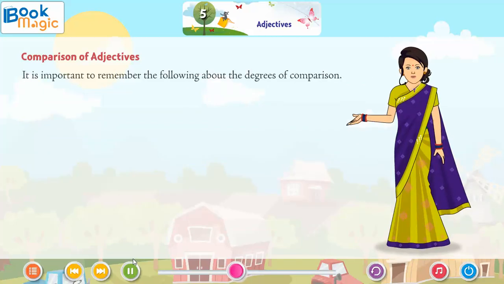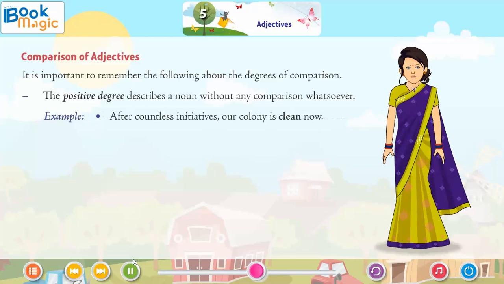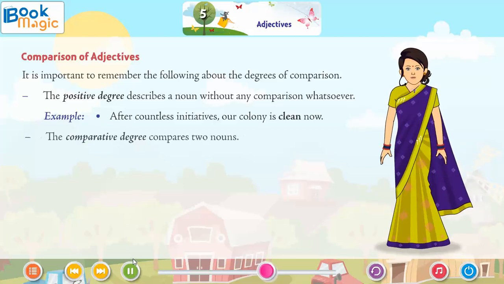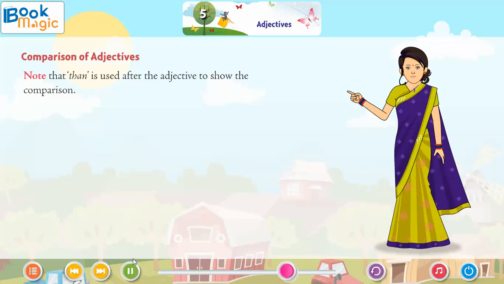It is important to remember the following about the degrees of comparison. The positive degree describes a noun without any comparison whatsoever. Example: after countless initiatives, our colony is clean now. The comparative degree compares two nouns. Example: our colony looks cleaner than the neighborhood one. Note that than is used after the adjective to show the comparison.